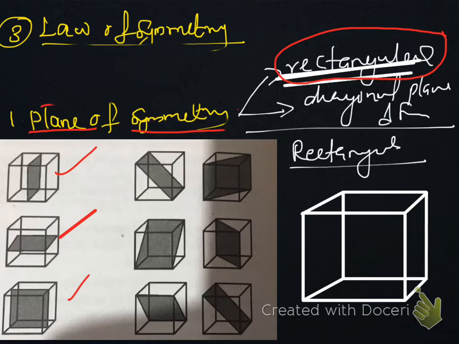Now we come to the diagonal plane of symmetry. What is the diagonal plane of symmetry? We have to cut this cube into two equal halves along the diagonal. So you can draw like this. This is a plane. It cuts this cube into two equal halves. It is a triangular shaped part and this is another triangular shaped part. Two equal triangles.